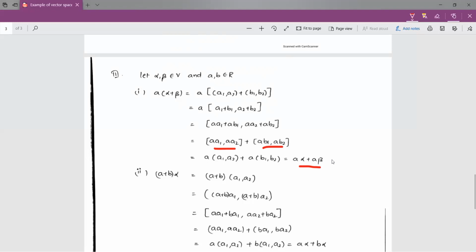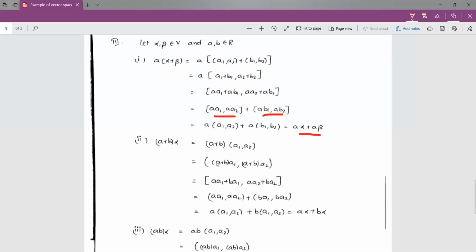This is the first postulate. Coming to the second postulate, I have to consider (a plus b) into alpha. (a plus b) into alpha is nothing but (a plus b) times the ordered pair (a1, a2). Once again you multiply this ordered pair with (a plus b), so I have written (a plus b) into a1, comma, (a plus b) into a2. After multiplying, we get (aa1 plus ba1, aa2 plus ba2).